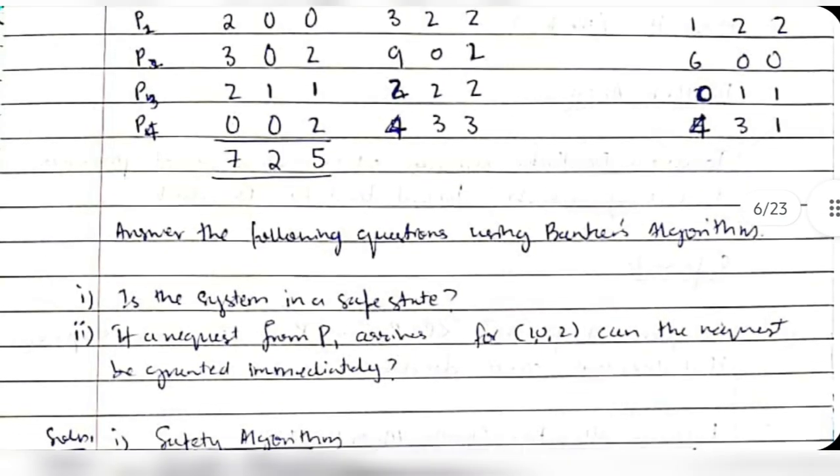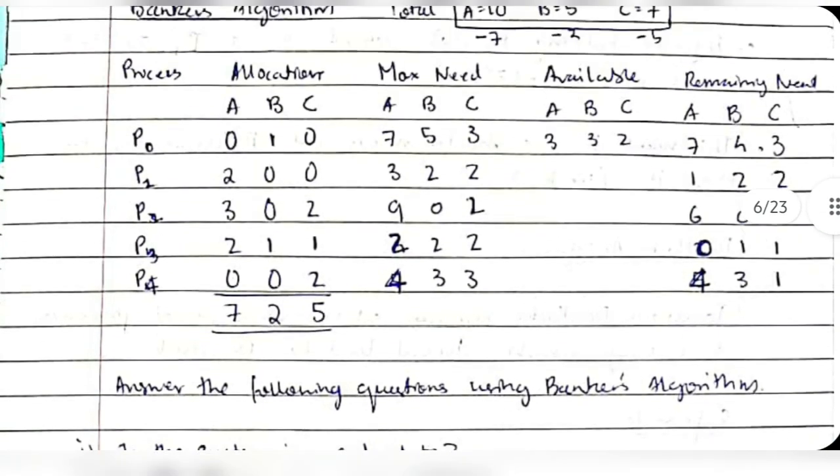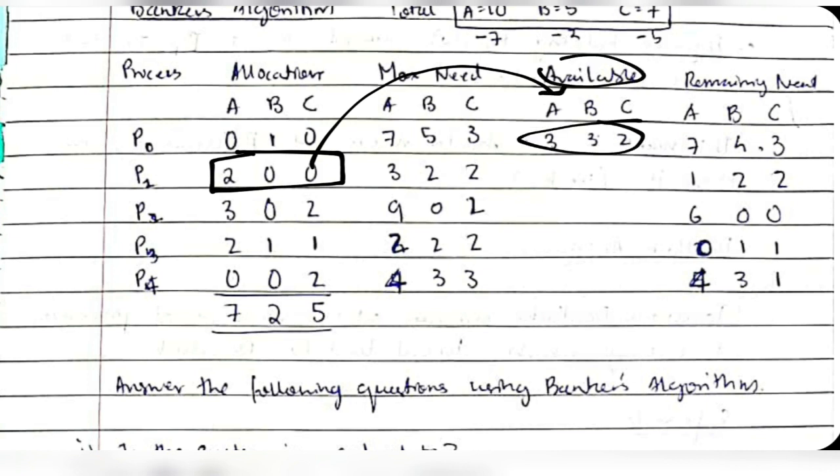What is allocation P1? These are the resources which it had initially held. It will release it, so the released resources should be added to the available ones. See, these are the allocated resources. When this releases, we'll add it to the available. Available means work, so we'll add the allocated resources to the work.